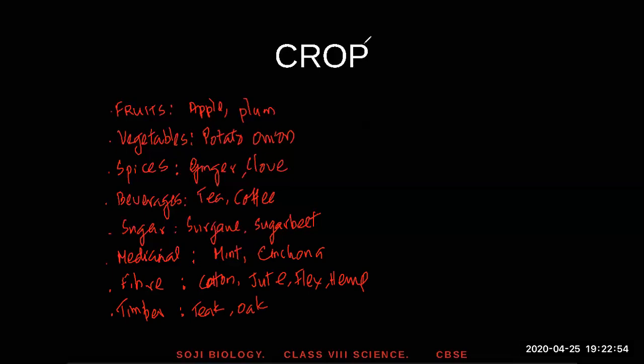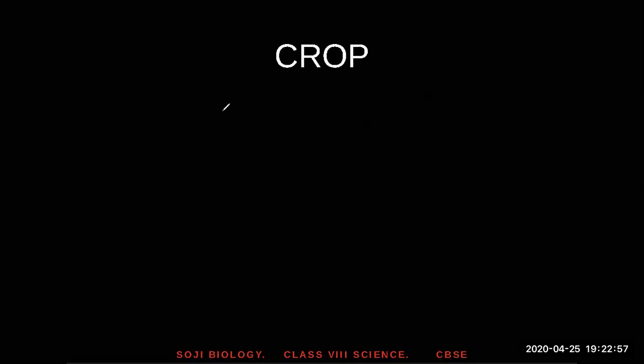Okay. Crops can also be classified. So what was the first classification? We classified crops into two groups. One was called cash crop, and second one was called the food crop. Okay, that was the first definition. Now the second definition, according to the season in which it is grown. The first group of crop is called a rabi crop, and the second one is called the kharif crop. Those are the two other crops.